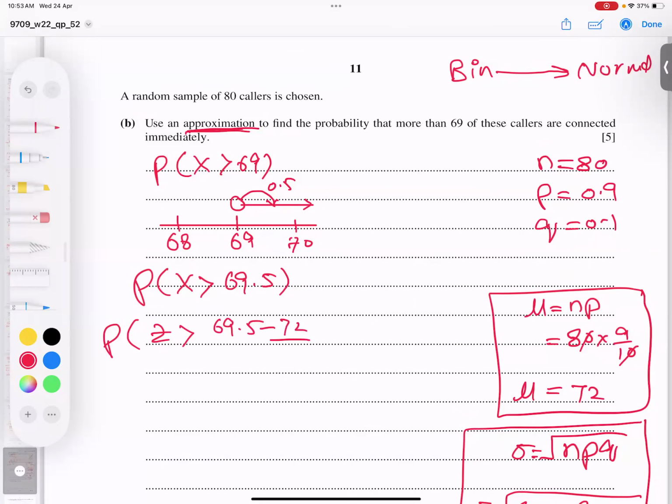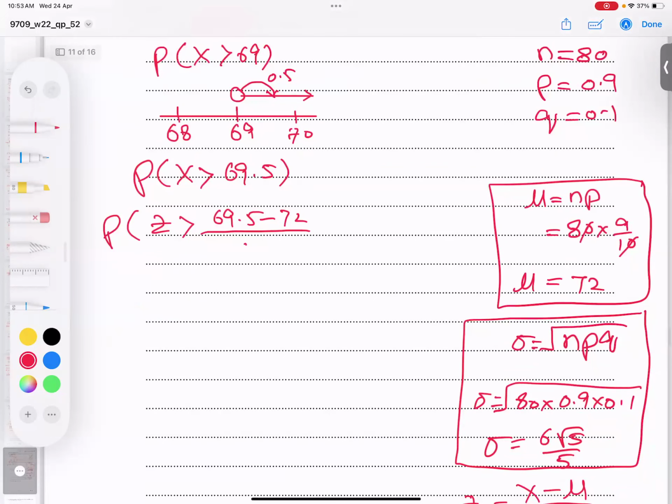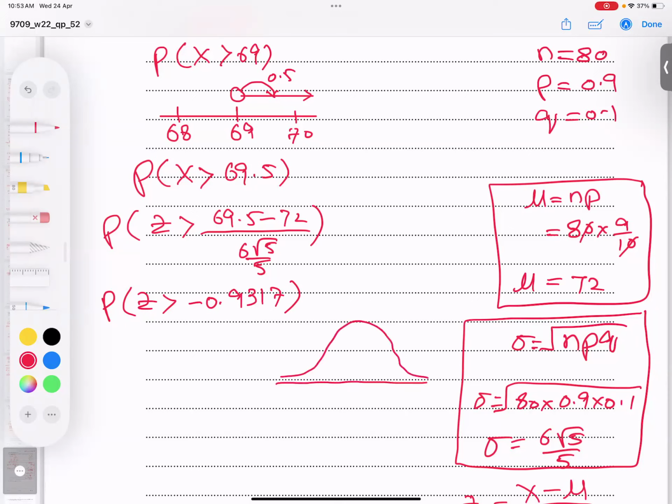69.5 minus 72 over the deviation is 6 root 5 over 5. If I type this in the calculator, students, I get negative 0.9317. I think you got my point. Now, students, you know it very well: negative values come on the left side, positive values on the right side. Negative 0.9317 means this portion.